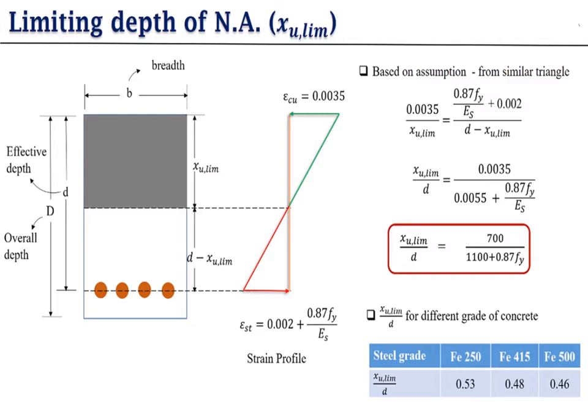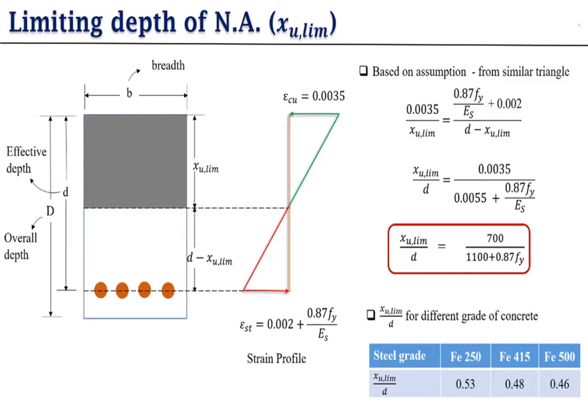And if you want the value of XU limit only, then you have to simply multiply with D. So in case of 250, if we have given Fe is equal to 250, means Fy is equal to 250. So XU limit is equal to D into 700 upon 1100 plus 0.87 Fy. Put here Fy is equal to 250 and you get the answer 0.53 D.